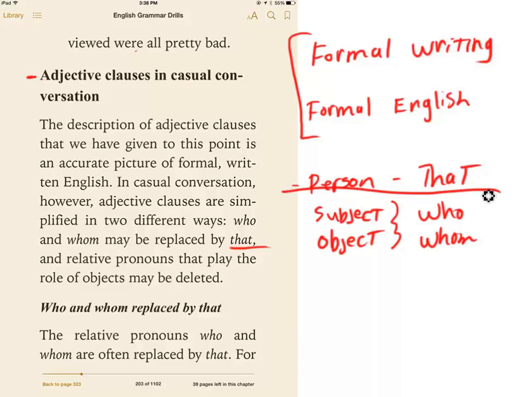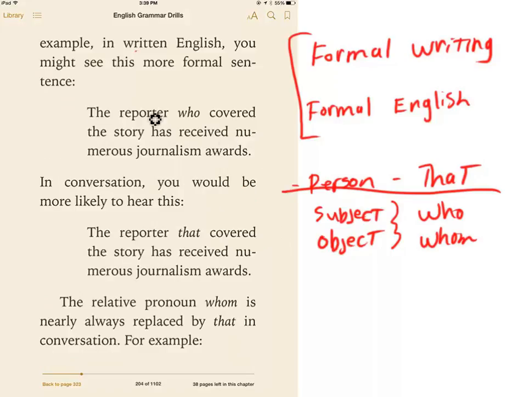And let me give you some examples here. It says the relative pronouns who and whom are often replaced by that. For example, in written English, you might see this more formal sentence: The reporter who covered the story has received numerous journalism awards. The reporter is human. Who covered? He did the action, so you use the subject who. But in casual conversation, you'd probably hear something like this: The reporter that covered the story has received numerous journalism awards. So in casual conversation, you're not going to have to distinguish between who or whom, you're just going to replace it with that.